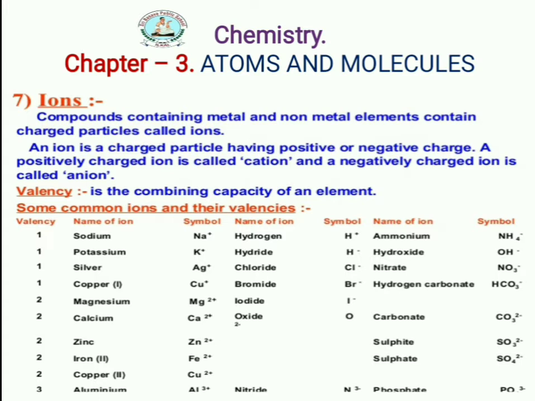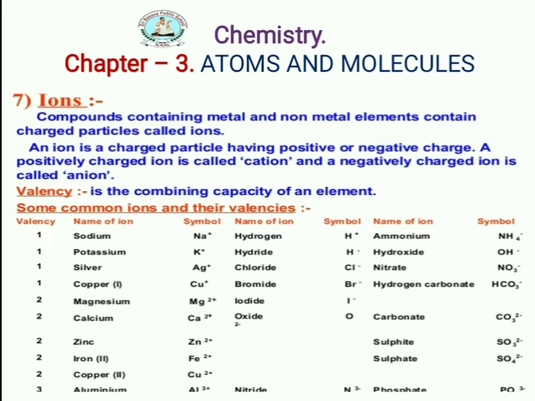Now next we will discuss an important point, valency. What do you mean by valency? Valency means the combining capacity of an element. We observe monovalency, divalency, trivalency, tetravalency, pentavalency. Monovalent means single, divalent means 2, trivalent means 3, tetra means 4 and penta means what here? 5.